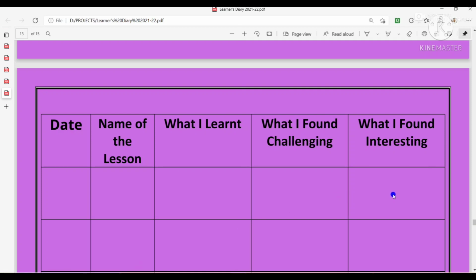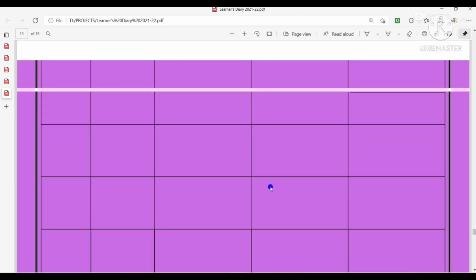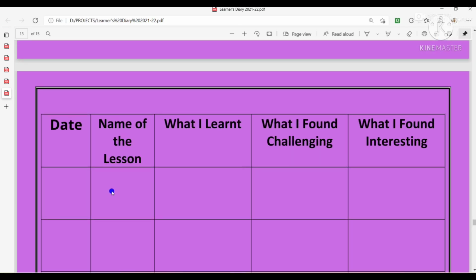So what activities you have done with pleasure, you get amusement. That means you were interested in those areas to do those activities, you will write here. So this is the last page, and you have to maintain it after completion of each lesson. Remember once again that this table will not be maintained every day, on a daily basis. This will be maintained after each lesson gets completed. When a lesson gets completed, you will fill one row of this table.